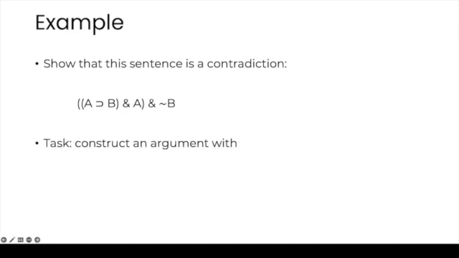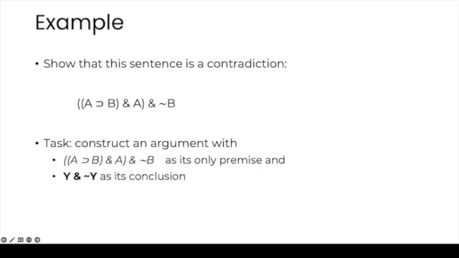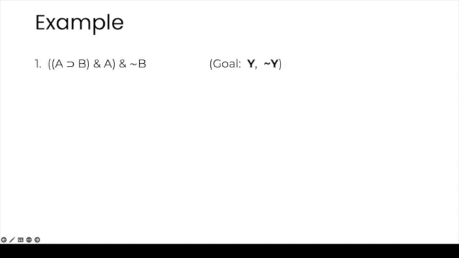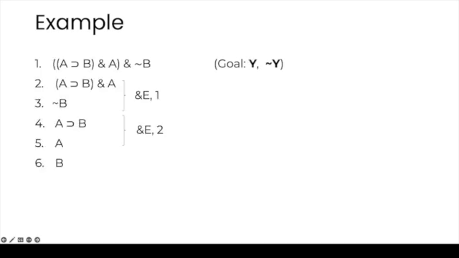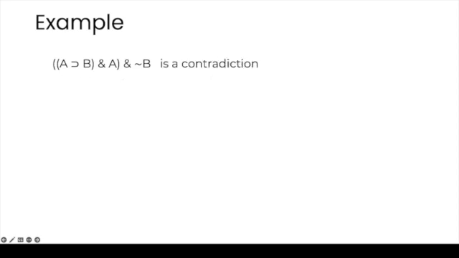Then our task is going to be to construct an argument with the sentence in question as the only premise, and Y and not Y as its conclusion. So we're going to build a derivation, and then our only premise is going to be the sentence, and then our ultimate goal is to get just any contradiction. So we apply our rules, and we notice that on lines 3 and 6, we get not B and B. So to comply with the definition, we construct B and not B by conjunction introduction in 3 and 6. So we have shown that this sentence is a contradiction.